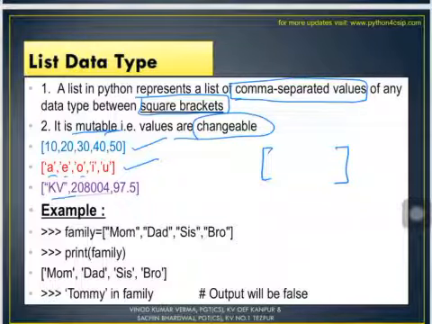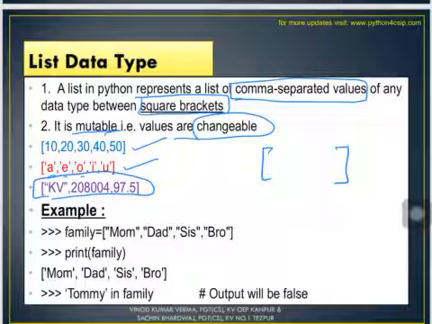Next, you can see this is mixed. These are the mixed values, means we may have the mixed values in list also. You must be remembering that there is no limitation of same type of data in case of list data type. We may have string value, we may have integer value, and we may have a float value also. All type of values are there in list data type. So this is an advantage of list data type. That is why I suppose we all feel very much comfortable while using list data type, because it does not put you the restriction of the same type of data every time we store the data into it.